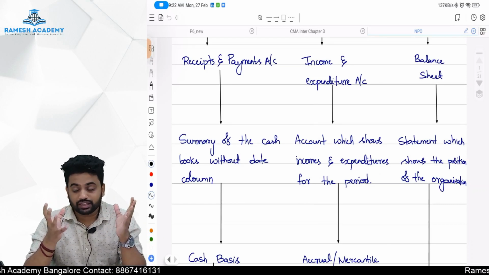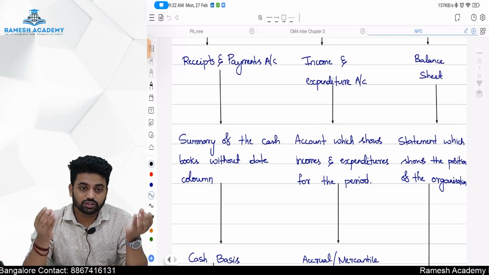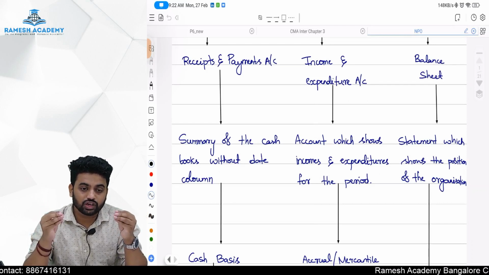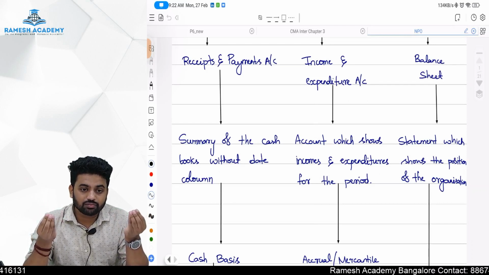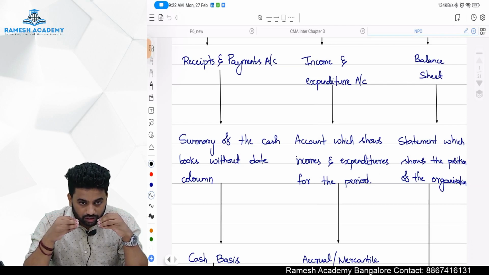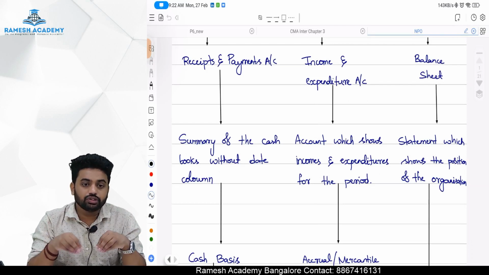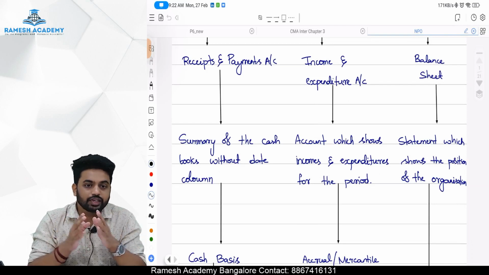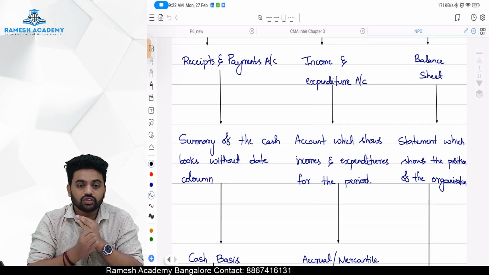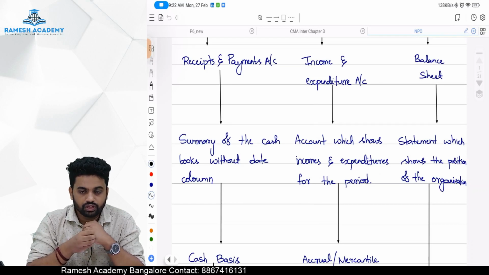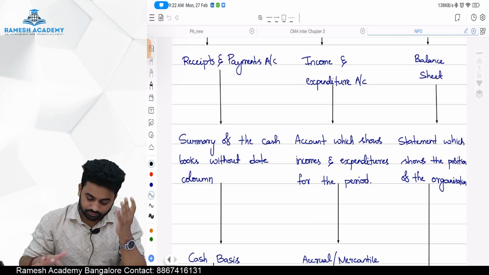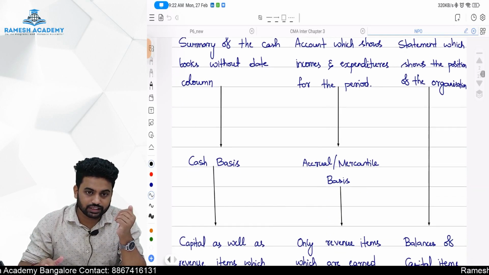When it comes to income, whether it's received or not received, if that particular income is accrued or earned during the period, we should show it in the period itself as an income, although it is not received. That is also called the mercantile basis.